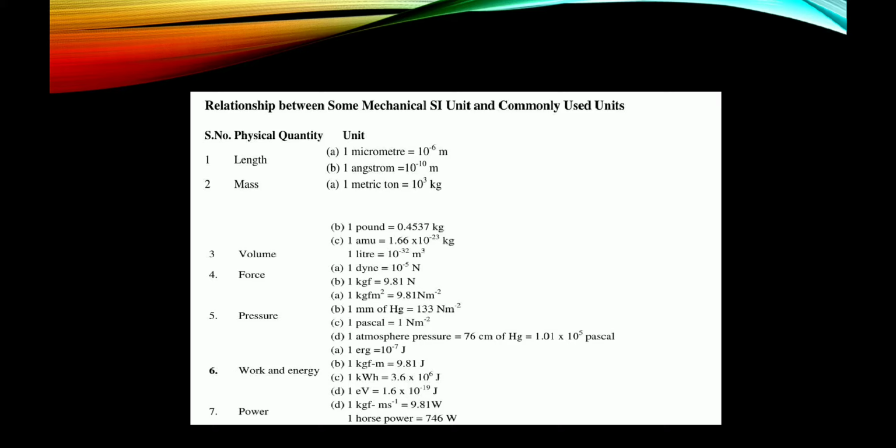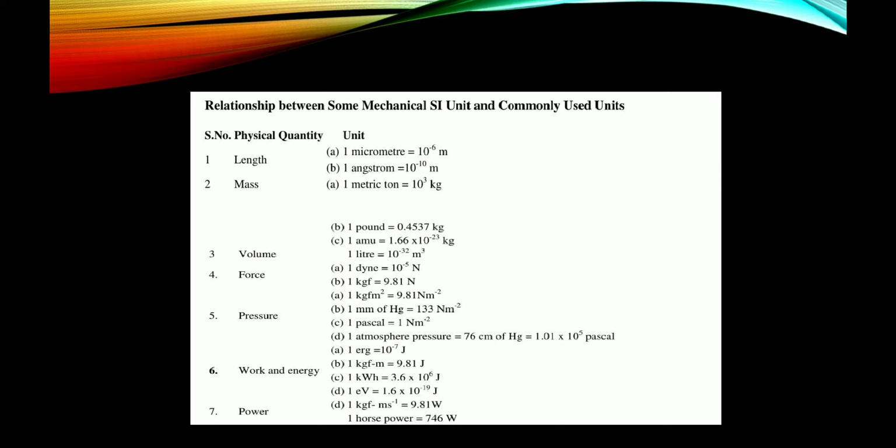Force. 1 dyne is equal to 10^-5 newton. 1 kgf is equal to 9.81 newton. Then 1 kgf per meter square is equal to 9.81 newton per meter square.